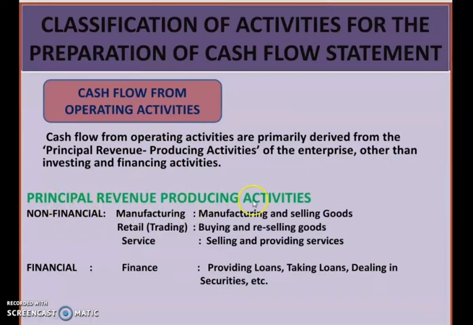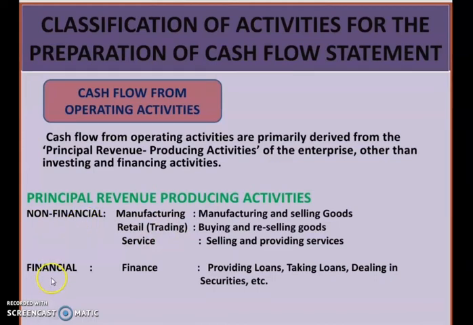Now, principal revenue producing activity. So children, as I told you, operating activity means principal revenue producing activity. We can classify operating activity into 2, that is non-financial and financial. Non-financial nature means they are engaged in 3 different activities: manufacturing, retail and services. Manufacturing, what do they do? They manufacture and sell the goods. Retail, what do they do? They buy and resell the goods. And service providers, they provide the services. So these 3 are classified as non-financial activities.